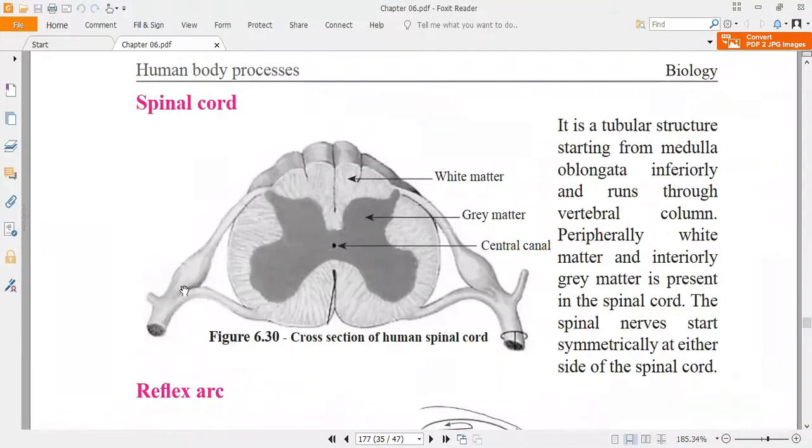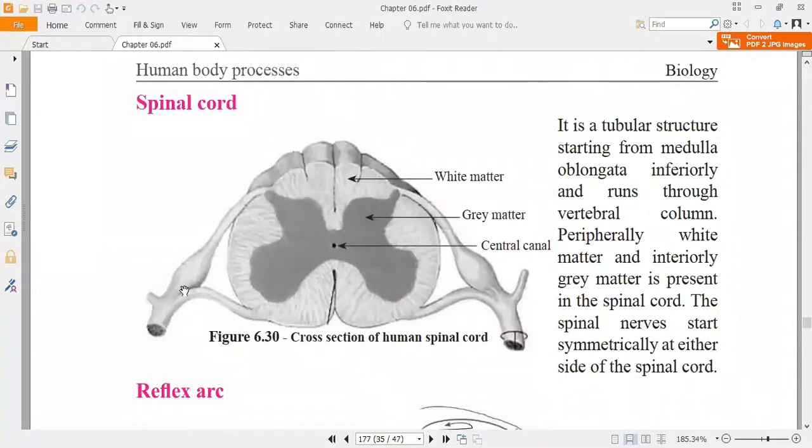Under the nervous system, we have the central nervous system and the peripheral nervous system. The central nervous system is the brain and the spinal cord. In the peripheral nervous system, we will be discussing the nerves. Under the peripheral nervous system, we have cranial nerves and spinal nerves.